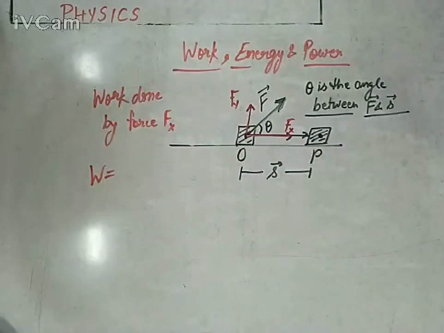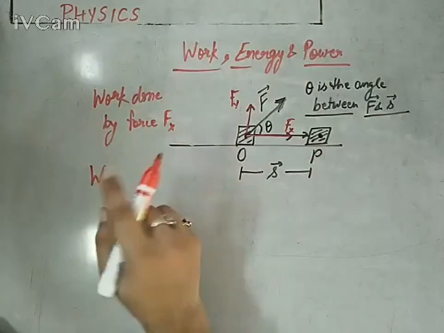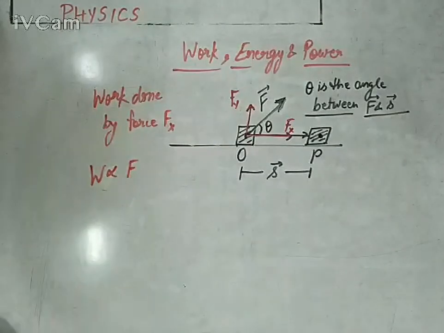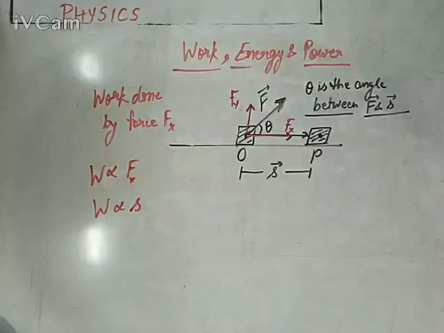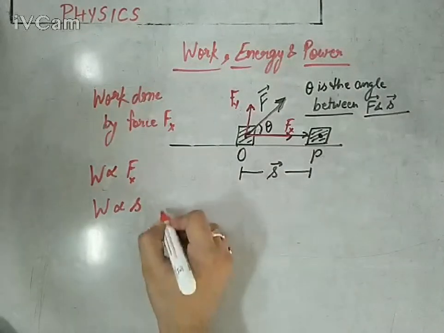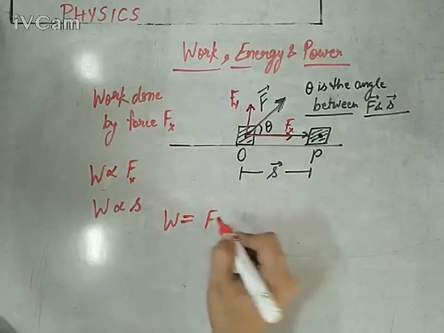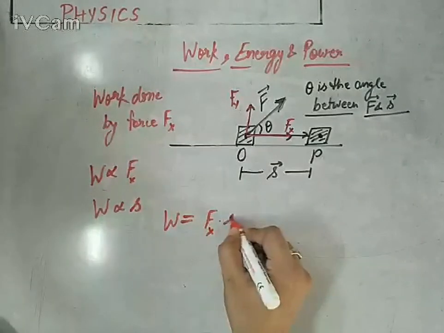So now please you need to pay attention. The original formula of work is: greater force you are applying, greater energy will be consumed or greater work will be done. So work is directly proportional to force in the direction of displacement, means Fx. Work is directly proportional to displacement also. Greater displacement means greater energy is consumed to move that body with that great displacement. So greater work is done. So you need to pay attention. After combining these two formulations, you will get W equals to, here constant is 1, W equals to Fx into S.